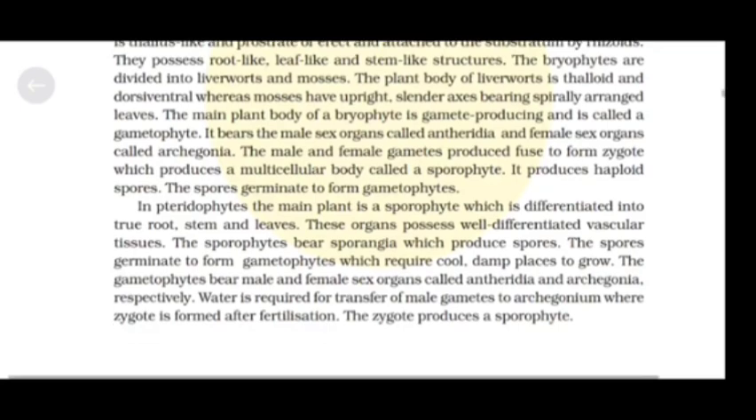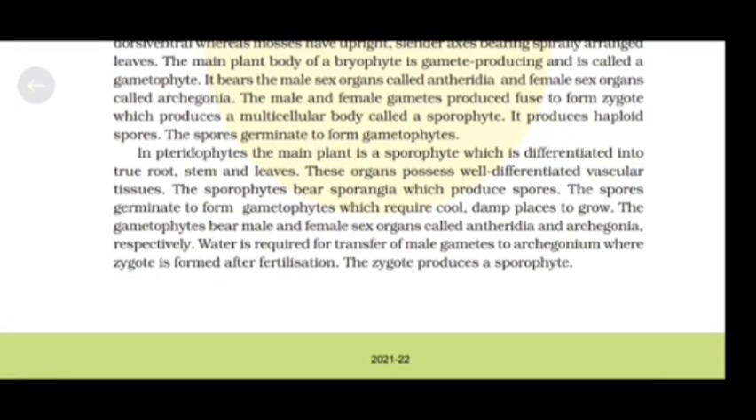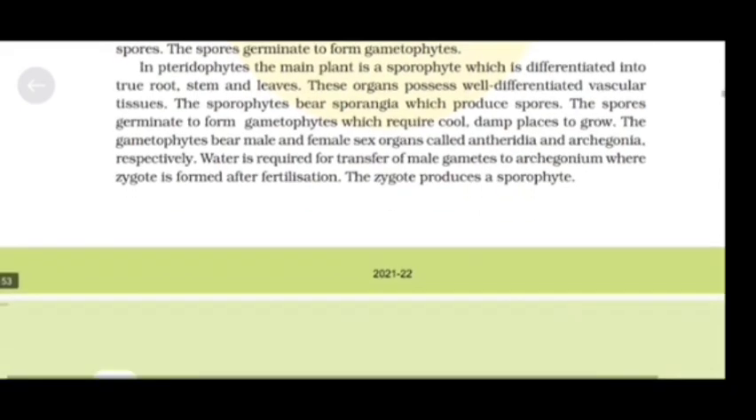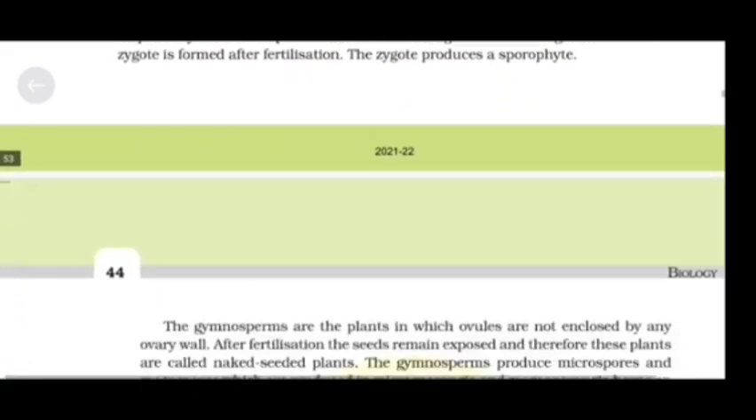In pteridophytes, the main plant is a sporophyte, which is differentiated into true roots, stems, and leaves. These organs possess well differentiated vascular tissues. The sporophytes bear sporangia, which produce spores. The spores germinate to form gametophytes, which require cool, damp places to grow. The gametophytes bear male and female sex organs called antheridia and archegonia respectively. Water is required for transfer of male gametes to archegonium where zygote is formed after fertilization. The zygote produces a sporophyte.